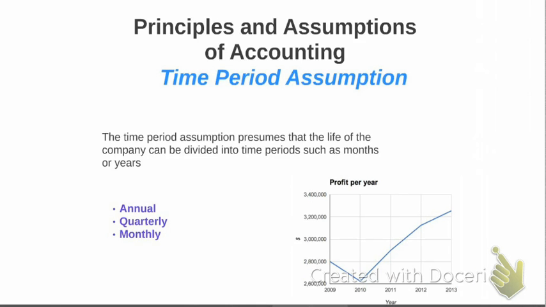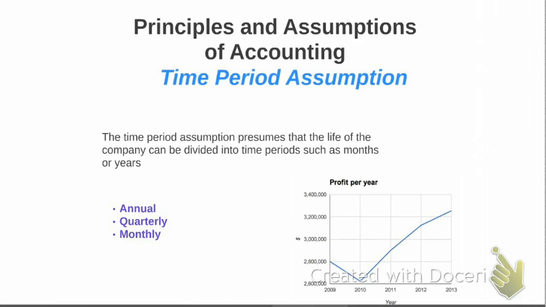The time period assumption presumes that the life of the company can be divided into time periods. Typically, we divide the time into annual, quarterly, or monthly periods. When we report the results of a business, we're going to prepare results for either 1 year, 1 quarter, or 1 month. How often these reports are prepared depends typically on the size of a company.